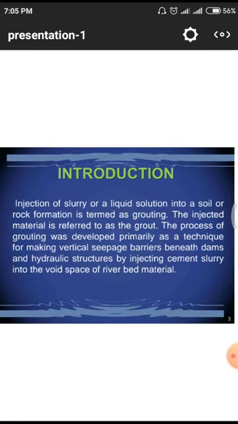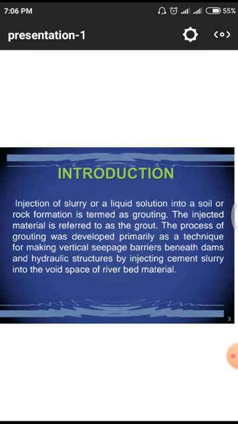That means, whenever we have to observe a dam, the dam is a structure which was constructed for the purpose of storing water. If the loads acting on the dam are very high, automatically the water will leak at different weak points in the dam. Likewise, we have to observe those weak points. At those weak points we have to inject these resins to arrest the flow and seepage of water. Normally to arrest those kinds of leaks, they use cement slurry in the void space or riverbed material. It is an introduction.